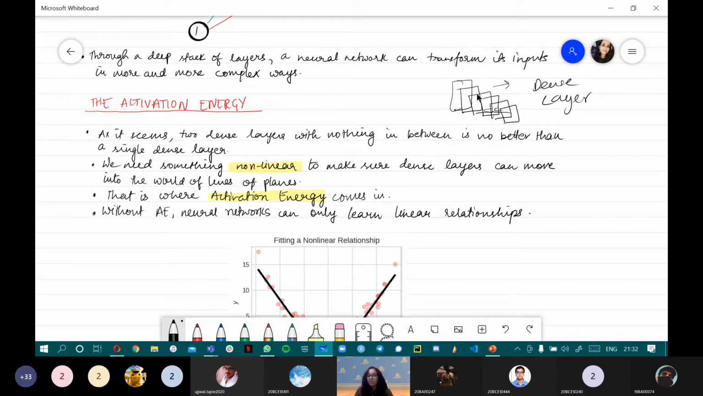So what do we do in that case? We want these layers to interact. We want to get a better outcome. We want them to work in complex ways. But they are not interacting with each other because something is missing. There comes the concept of activation energy.